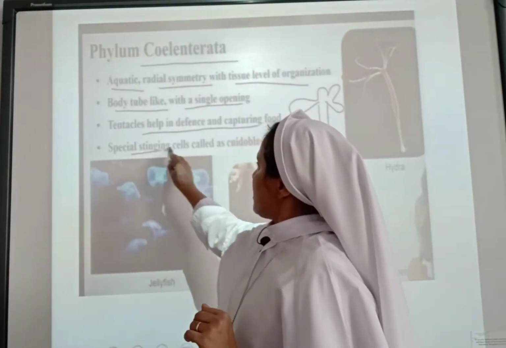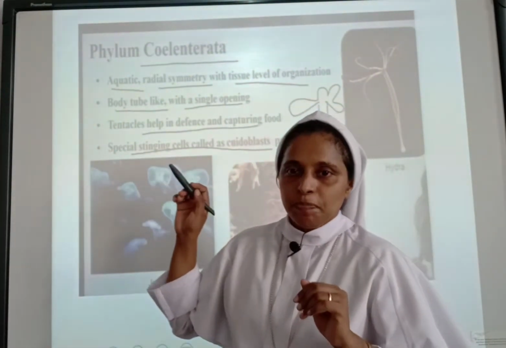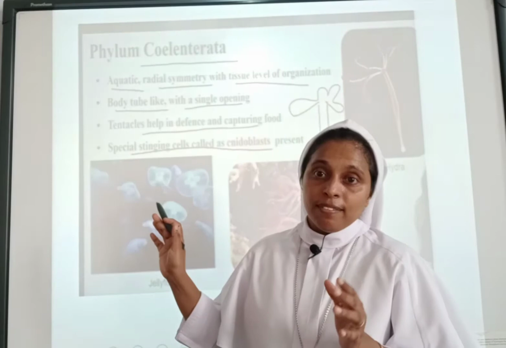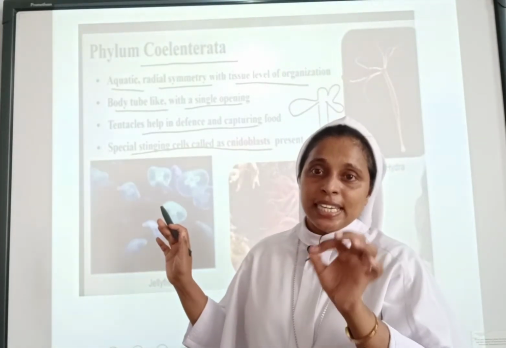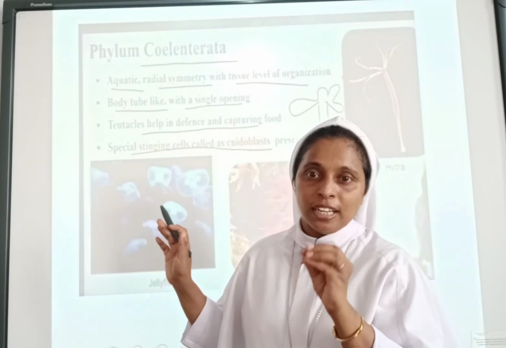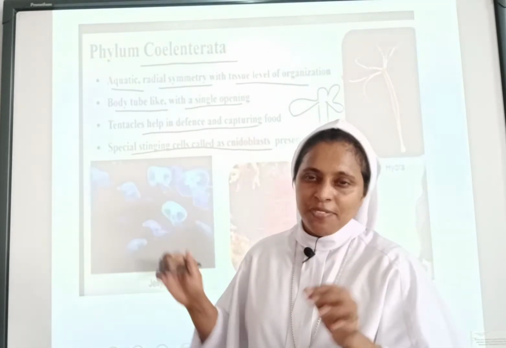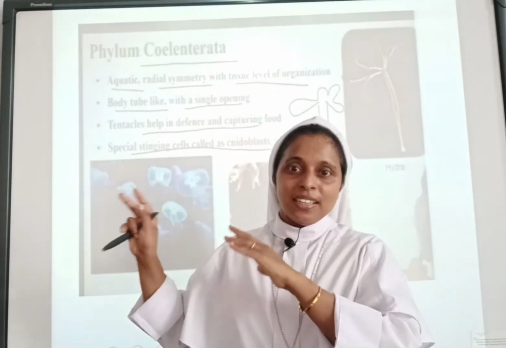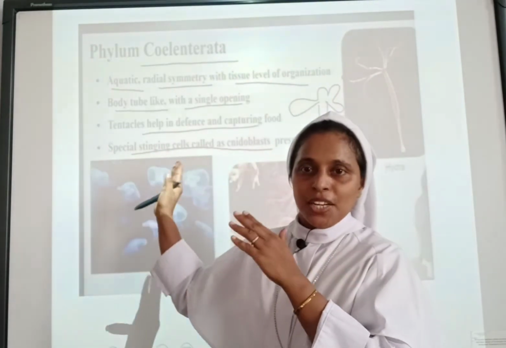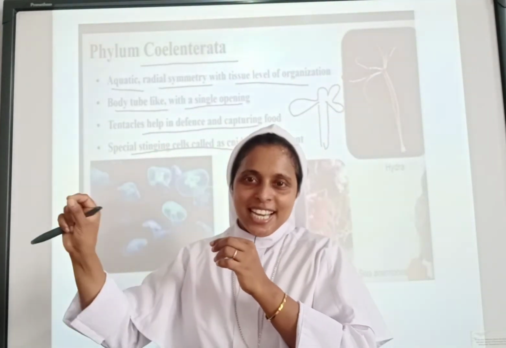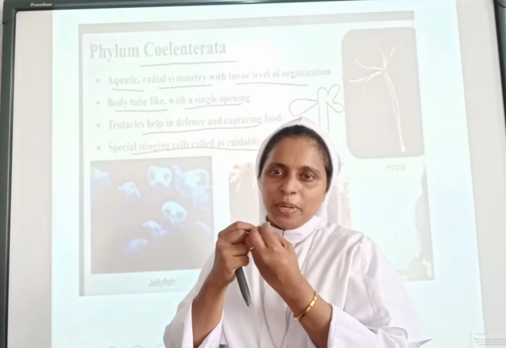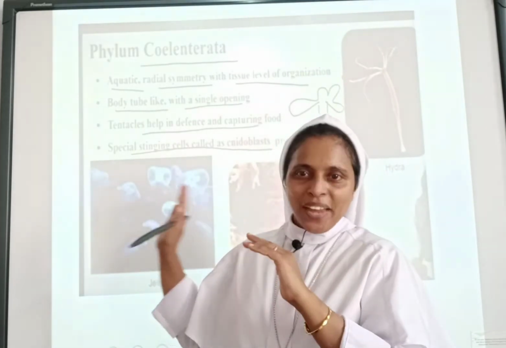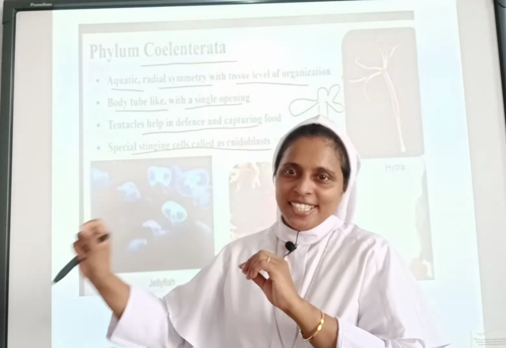Then, special stinging cells called cnidoblasts are present. If you disturb these organisms, they release stinging cells, the cnidoblasts, and we will have a little pain in our body. Thus they defend against the enemy. They will be releasing the stinging cells and that prey will have pain in its body and go away. So we should not disturb the animals. If we disturb them, they will release the stinging cells.